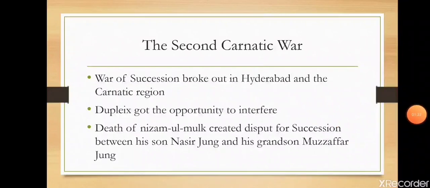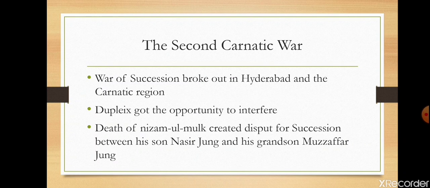Now, when the rulers of both Hyderabad and Carnatic region died, the war of succession in Hyderabad and Carnatic region broke out. Dupleix got the opportunity to interfere. In the previous video, we had already studied that the policy of Dupleix was to increase his territory. Now, he wanted to interfere in the war of succession of Hyderabad and Carnatic region.